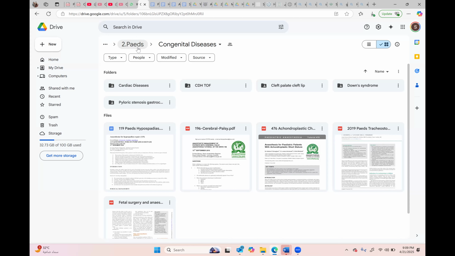Up till now, if we just revise, we discussed the challenges, induction, maintenance, recovery, fluid, analgesia, volume replacement, blood replacement, and blood products. So these are common things we discussed.